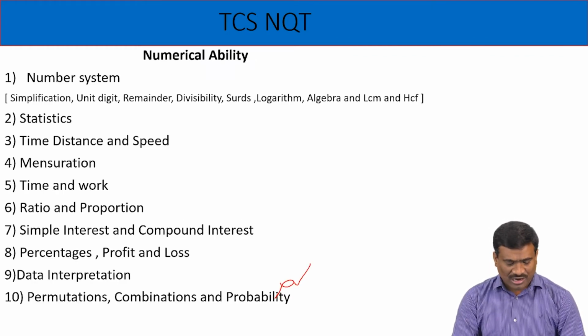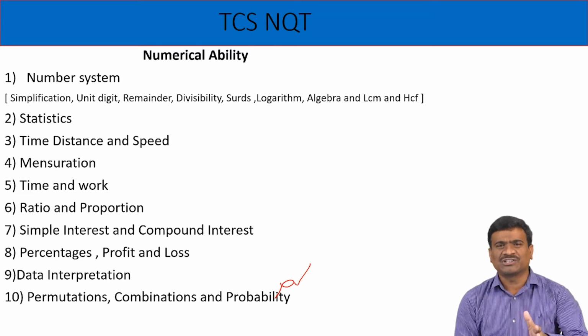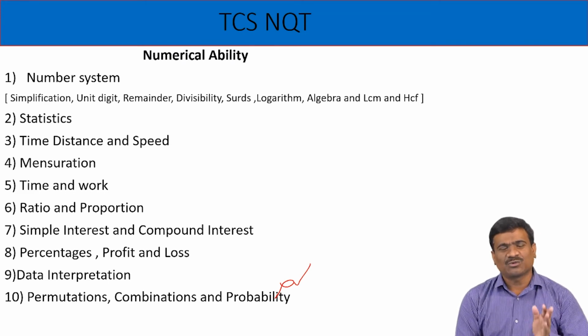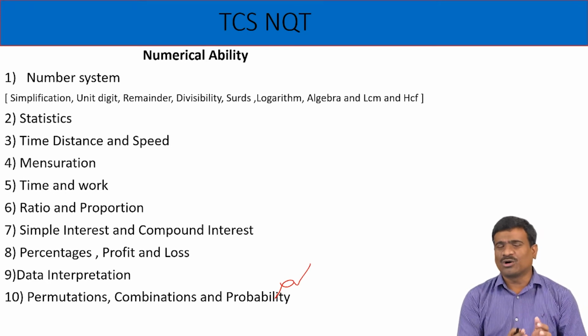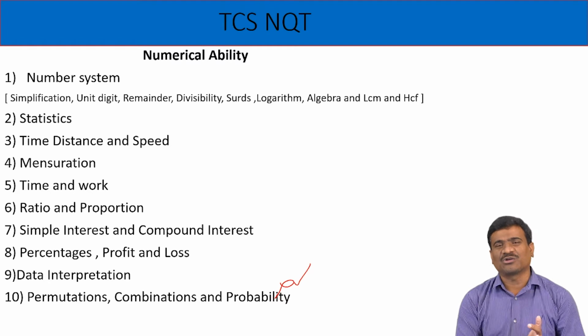Also, for ratio and proportion, only the definitions are important. Your questions are based only on the concept of the topic: what is a ratio, what is a proportion. Next, partnership definition and concept, allegation definition and concept, ages definition and concept. Those models are important to ratio and proportion.